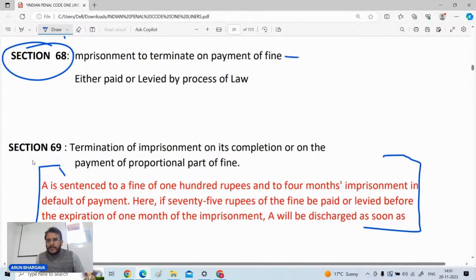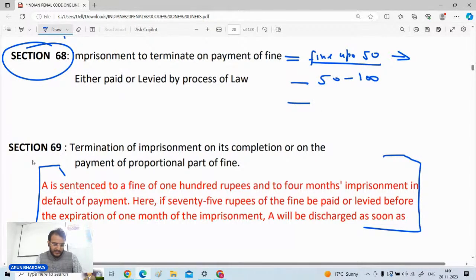Like, you people tell me that if the fine is up to ₹50, then what will be the maximum punishment given? If the fine is up to ₹50, कौन बताएगा? अगर आप लोगों ने IPC पढ़ा है तो बताइए. If the fine is up to ₹50, what is the maximum punishment which can be given to such person? Imprisonment. And if the amount is from 50 to 100, then what will be the time period? And if it is more than ₹100, then what?